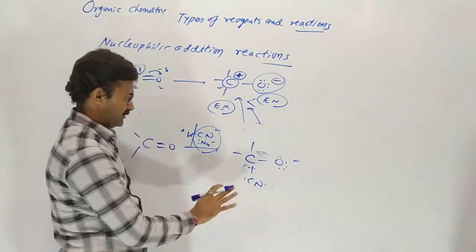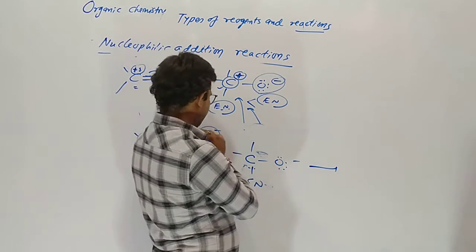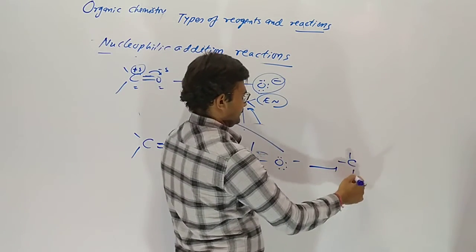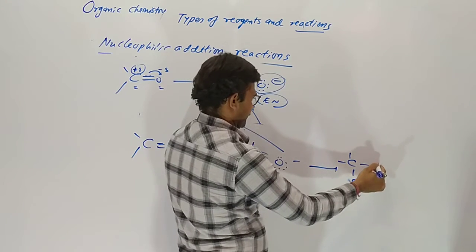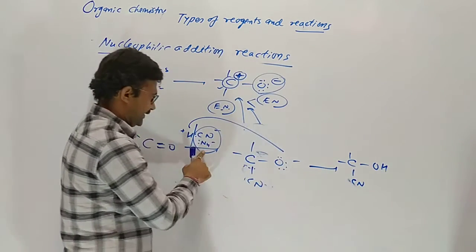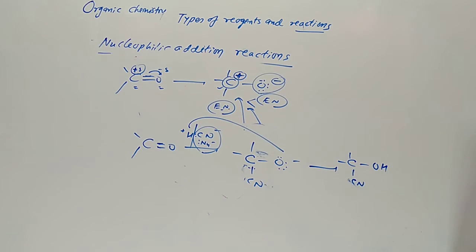Now this intermediate is stable. Then H plus comes here. So first the attack of cyanide, the nucleophile, occurs, and after that H plus. In this case, it is not H plus that attacks first; the nucleophile attacks first.